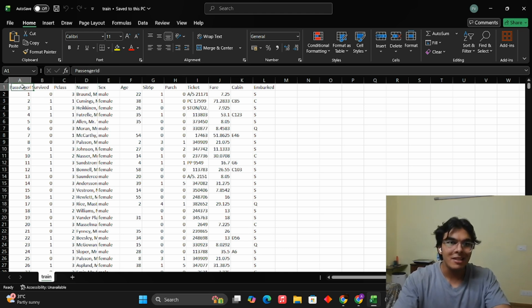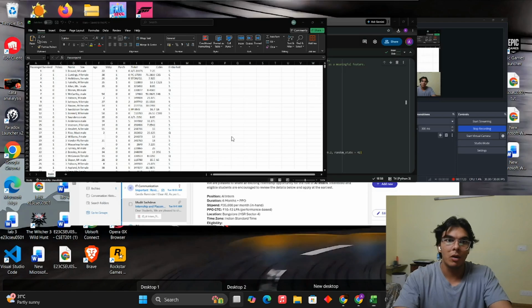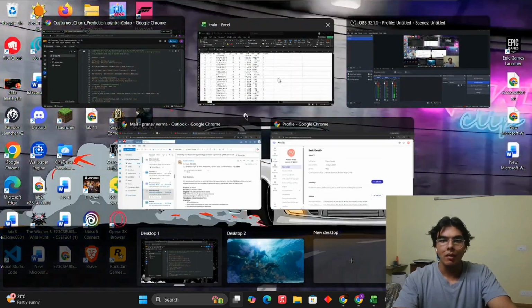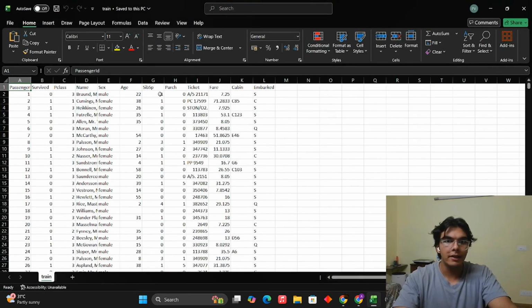Does the passenger ID predict? No, the passenger ID is like the serial number. The serial number doesn't predict who's going to survive and who's not going to survive. So what do we do? We drop it. And the third one, the cabin, as we said that we extracted deck as the useful feature, we drop the cabin feature as well.